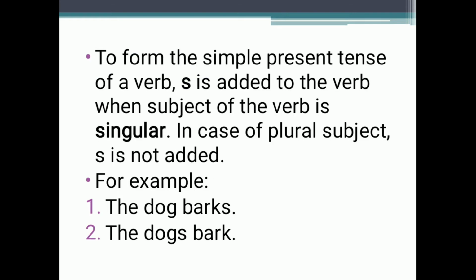Now before moving towards the subtypes of tenses, we will first learn about some general points that are used in the tenses.